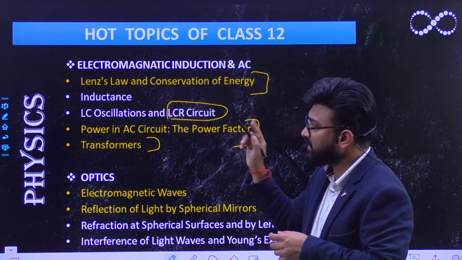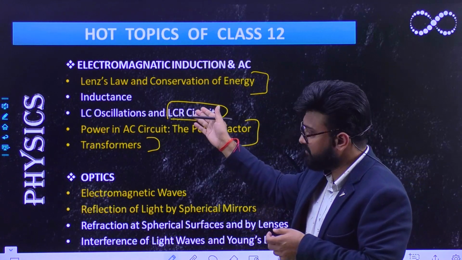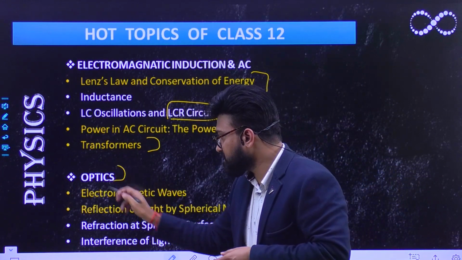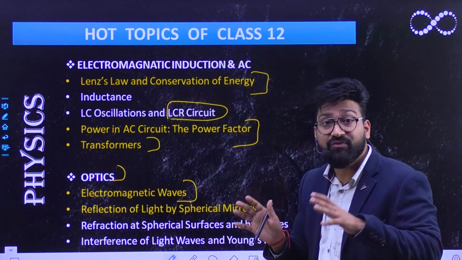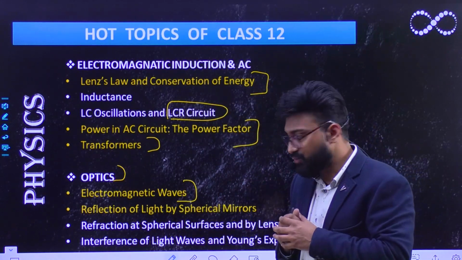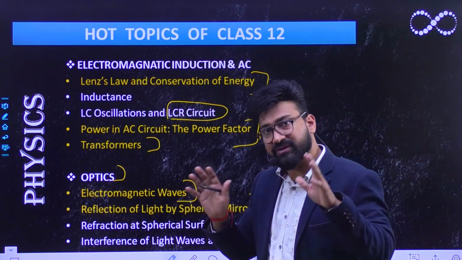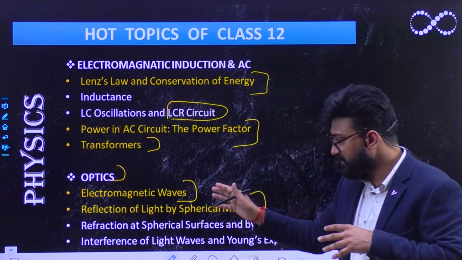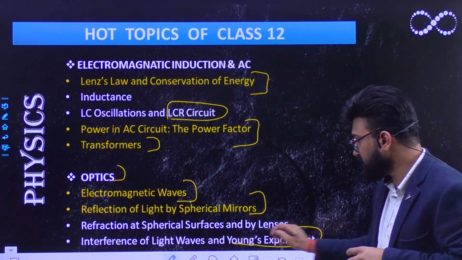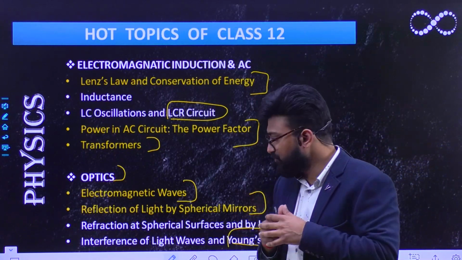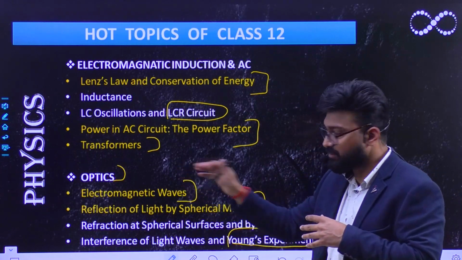In AC, they are coming in LCR circuits, okay, and it is of moderate level. And in optics, questions do come from electromagnetic inductions, and it is very much easier to score, mind you. Also, the ray optics portion is of lower order compared to the wave optics portions, in which the questions are coming from Young's double slit or single slit experiment, which is of moderate order compared to the other portions.